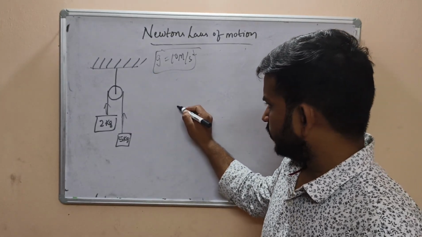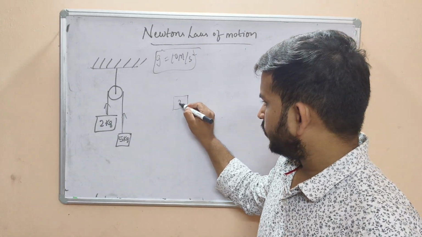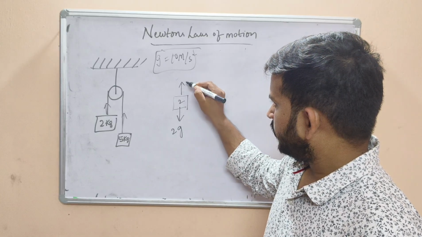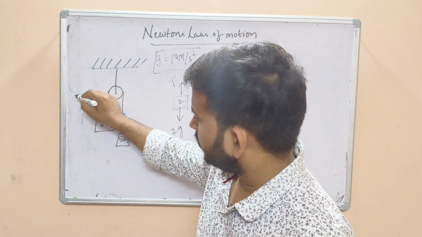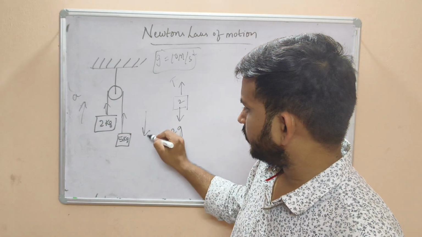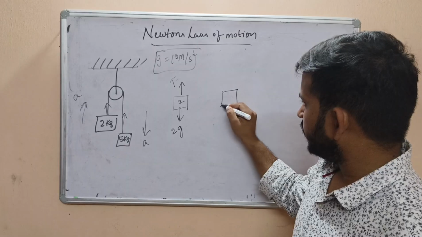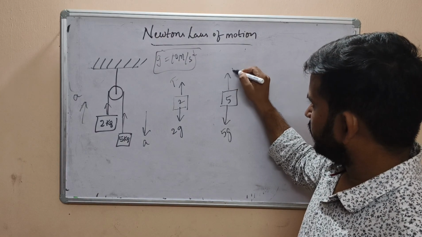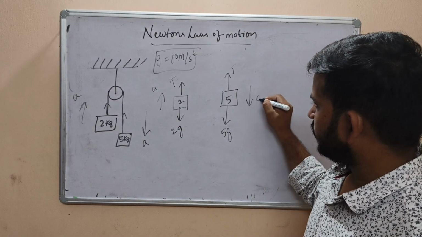On the first object, we follow the procedure: 2 kg, weight 2g downward, and tension T above. Take acceleration upward here. Then coming to the 5 kg mass: this is 5g and this is tension, with acceleration in the downward direction.